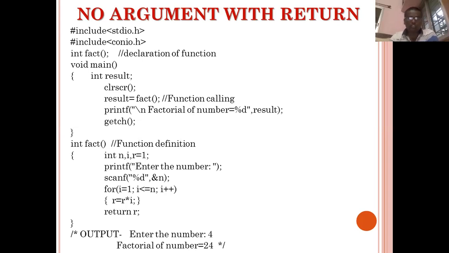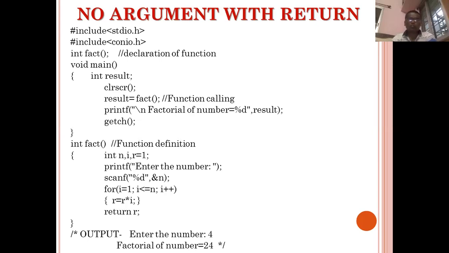And the second thing is that as this function will return something to the main function, the job of the main function is to collect that final value, the value which will be returned by the user defined function, store it in some variable, and print it. For that purpose in the main function, I have considered one result variable.